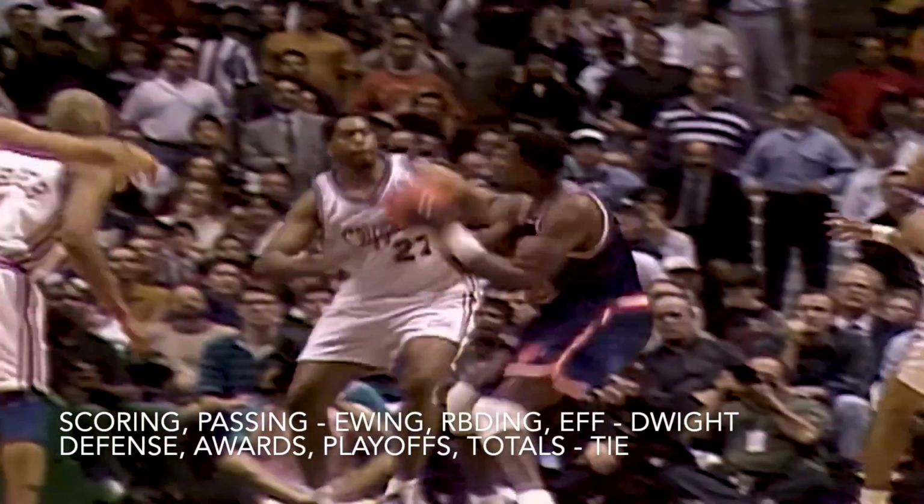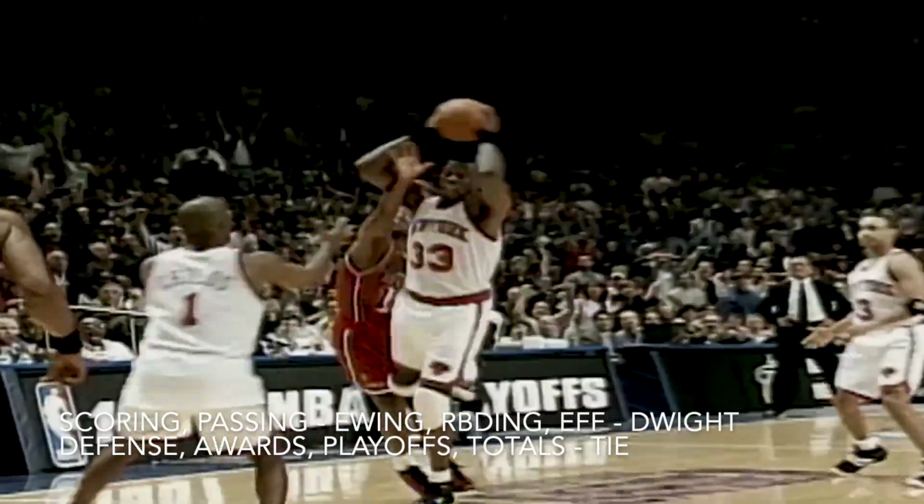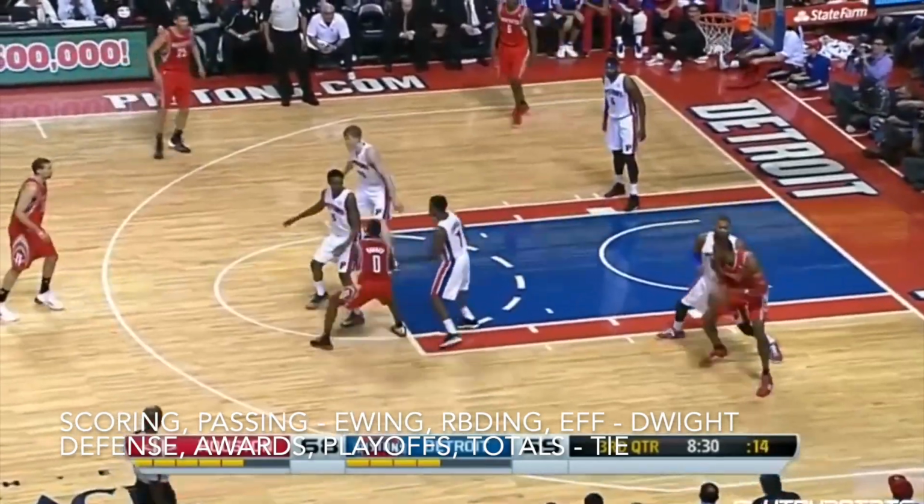So when all the categories are summed up, Ewing takes the scoring and passing categories, while Dwight takes the rebounding and efficiency categories, with the rest being a tie. So overall, it's still a tie, so if forced to pick one, I might actually have to give the edge to Dwight, because of his championship ring and Defensive Player of the Year awards, which Ewing doesn't have.